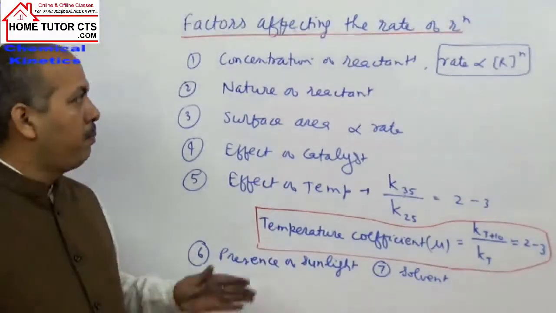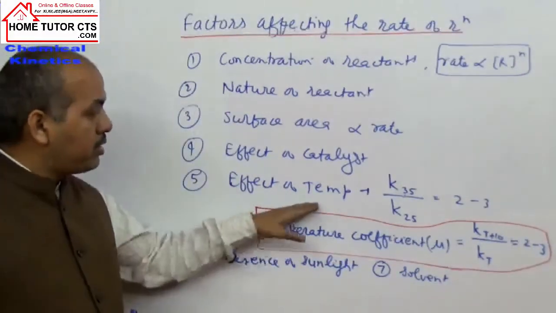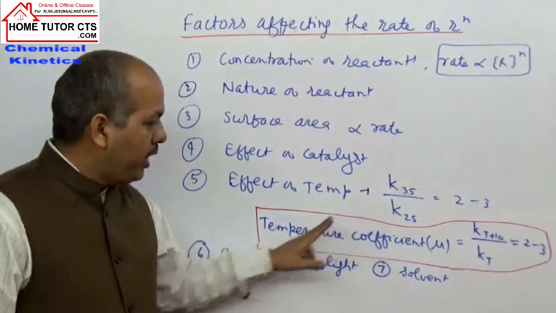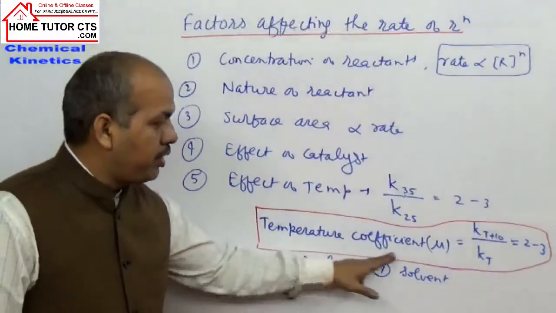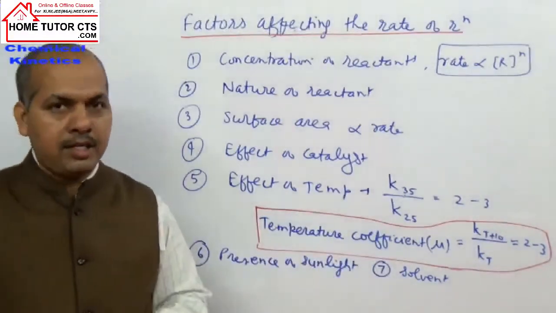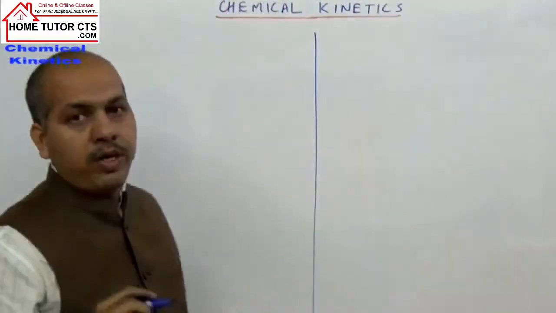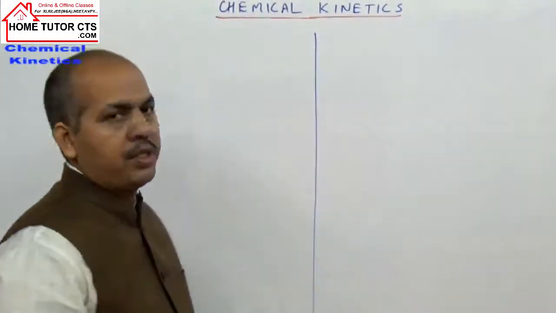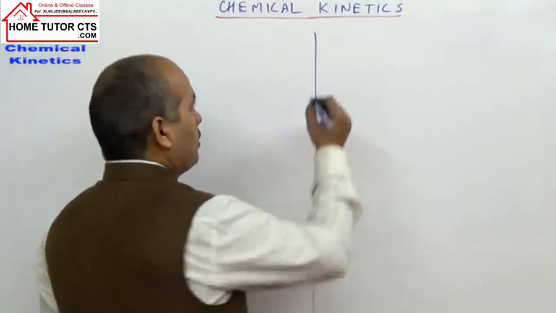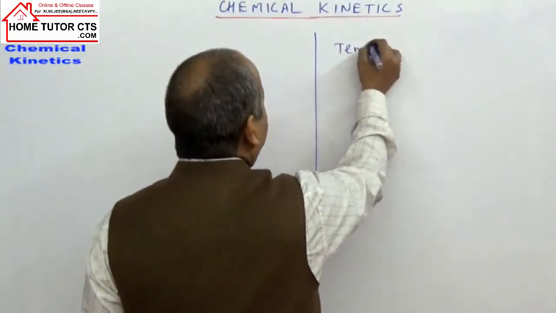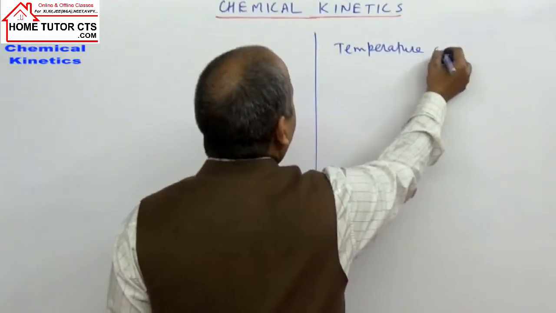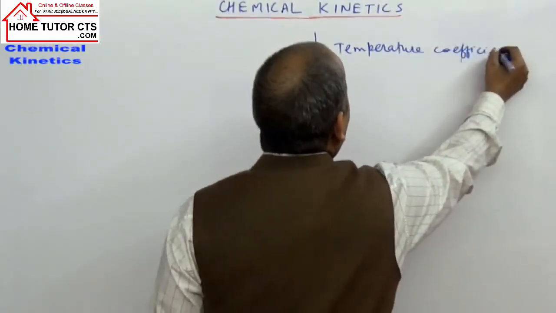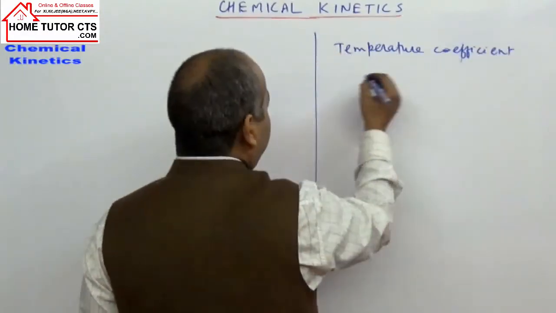Before we take that Arrhenius equation, let us take 1-2 questions on this concept, the effect of temperature and the temperature coefficient, and its application. The question is given, write down the question. For a first order reaction, the temperature coefficient is 2.